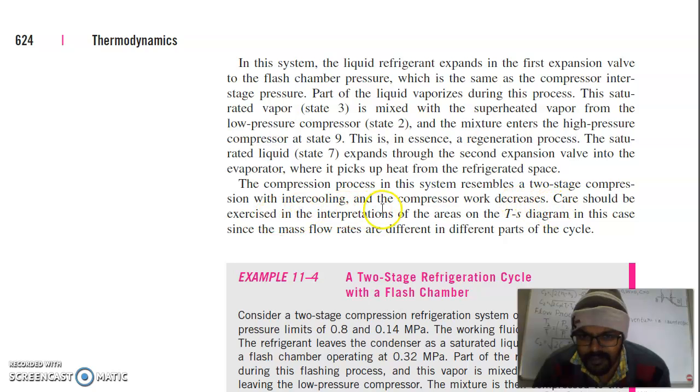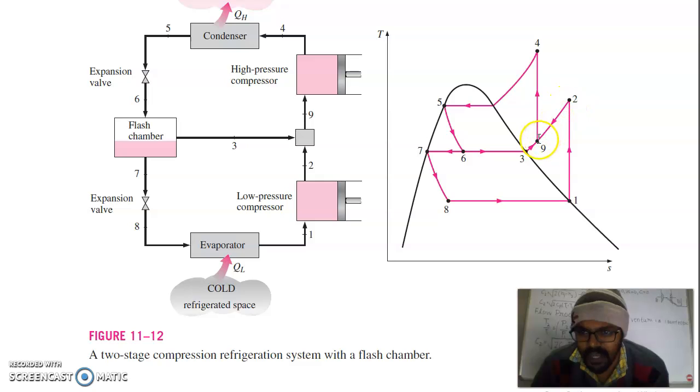Care should be exercised in the interpretation of the area of the TS diagram. From 2 to 9 you can also see this as intercooling, because from 2 to 9 your temperature is decreasing. So for the second stage compression the compressor has to do less work, and this 2 to 9 also resembles an intercooling stage.